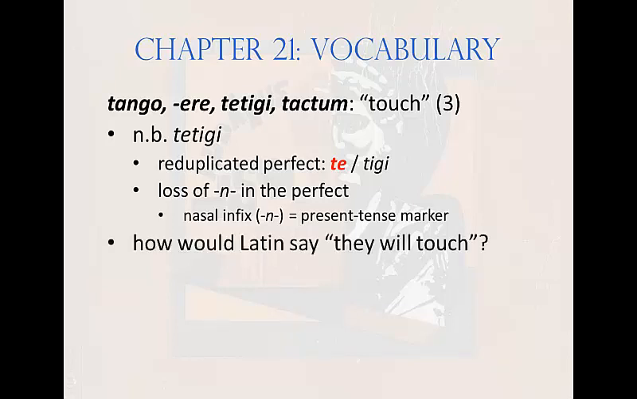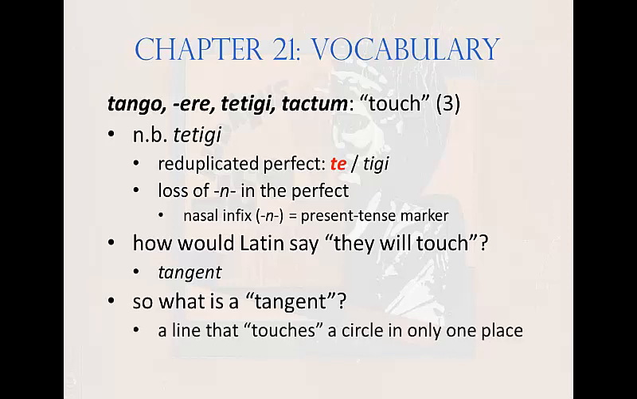How would Latin say, they will touch? Think about it for a second. This is third conjugation. How does third conjugation form its future? That's right, with E. So the answer is tangent. Tangent? Like tangent? So what is a tangent? Of course, it's a line that touches a circle in only one place.